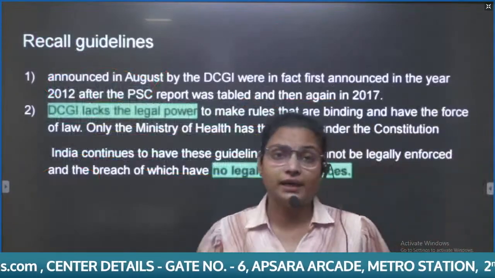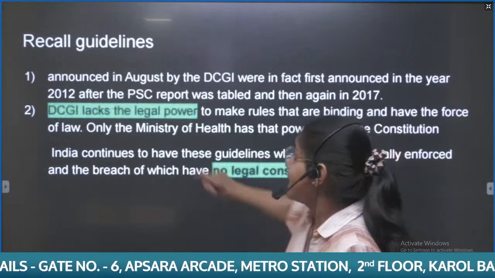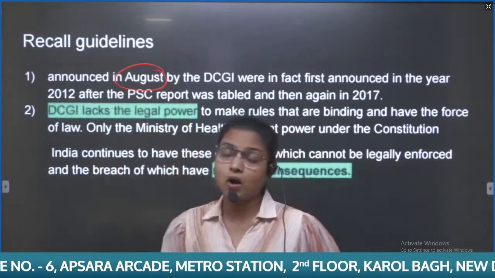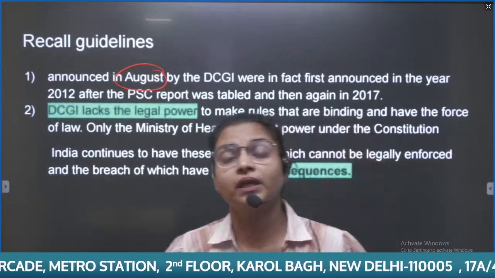First is recall guidelines. Why are we not able to implement these guidelines, as it was announced in August, and earlier in 2012, then in 2017?